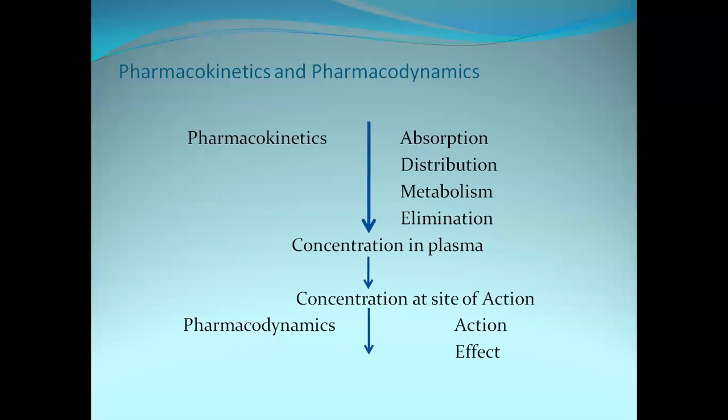Under these four headings, we are going to study pharmacokinetics.